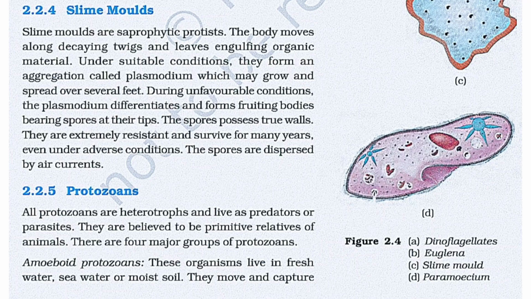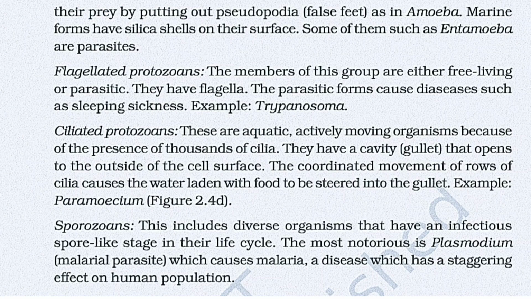Next one is protozoans. All protozoans are heterotrophs and live as predators or parasites. They are believed to be primitive relatives of animals. There are four major groups of protozoans. First one, amoeboid protozoans. These organisms live in fresh water, seawater, or moist soil. They move and capture their prey by putting out pseudopodia, that is false feet, as in Amoeba. Marine forms have silica shells on their surface. Some of them, such as Entamoeba, are parasites.